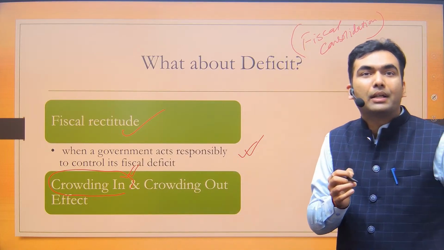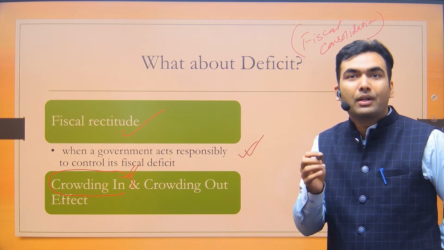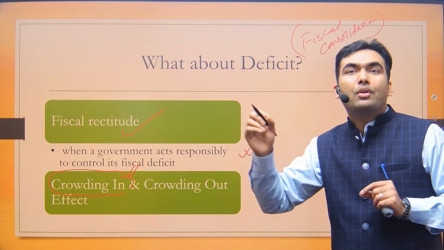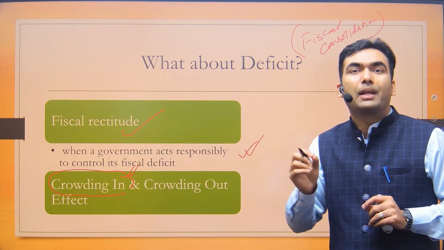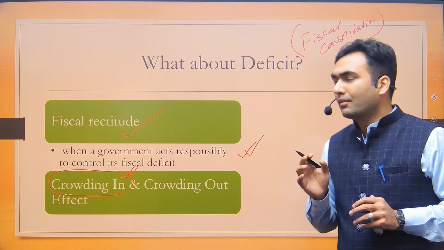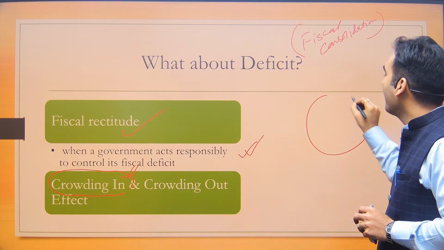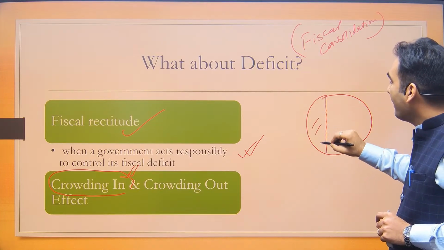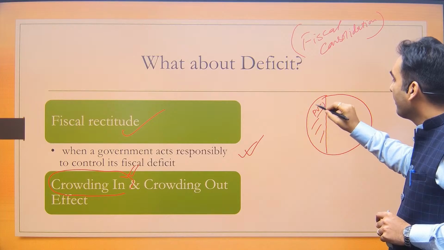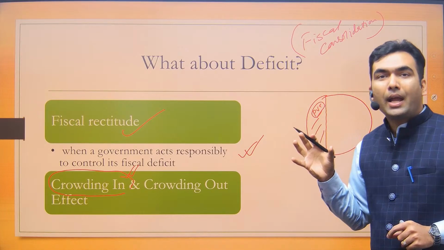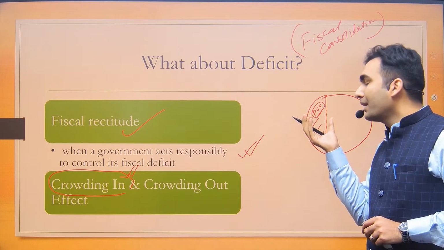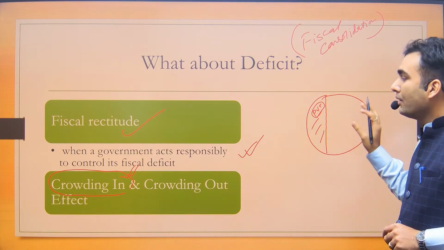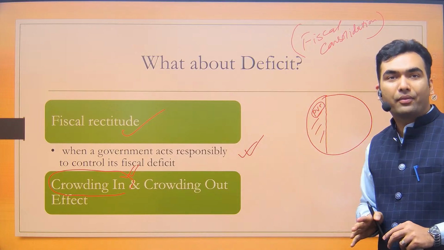Now, if government continues to do the spending and the borrowing, the space available for the private sector to borrow would be less. I mean, the banking sector has this amount of money available with itself. Government is borrowing this much, so only this much is available for the private sector. So at the time of recession, the private sector is not interested to borrow. At that point of time, government should increase the borrowing and induce something called crowding in effect.